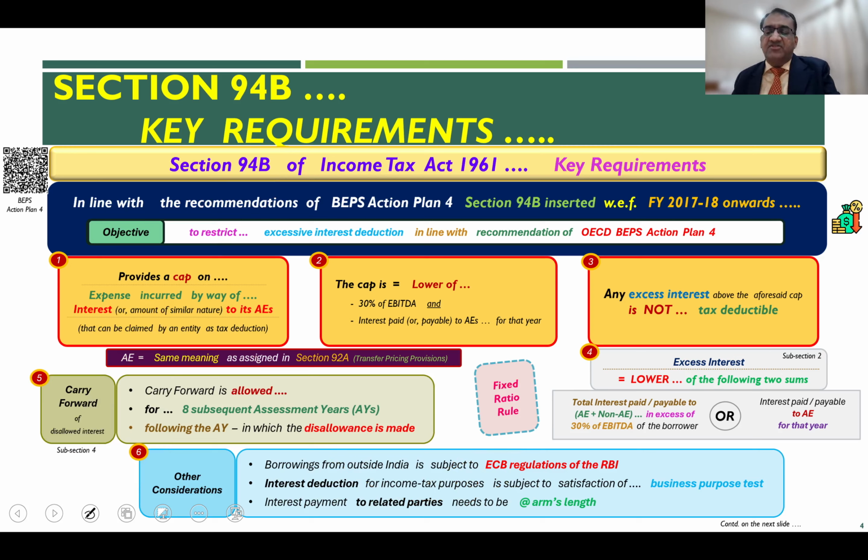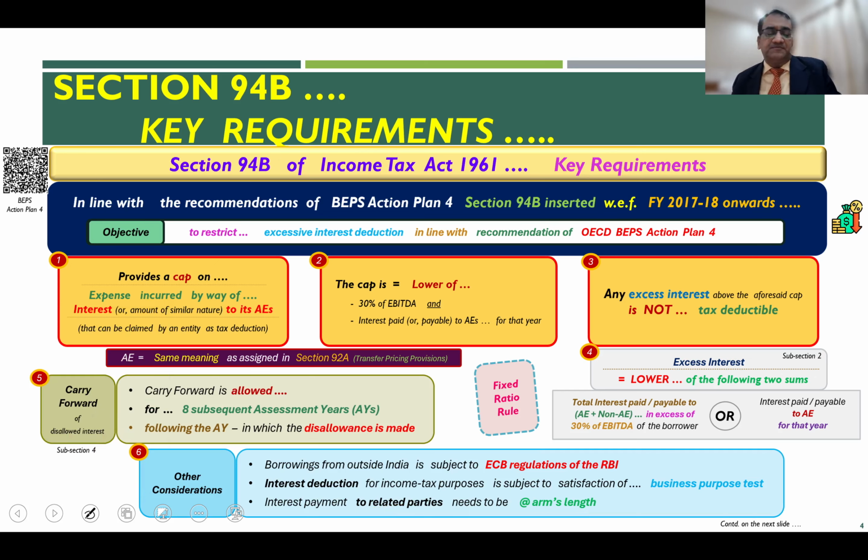And of course, the interest deductibility will also be governed by other considerations, not necessarily from the Income Tax Act, but maybe from, for example, ECB regulations by RBI. Obviously, the interest deduction will continue to be governed by other regulatory provisions as well. Likewise, the business purpose test for the borrowing is also important, to see that this interest deduction meets that business purpose test. And if you are making payment to related parties, of course, the payment should be at arm's length. These are the other ancillary considerations which should also be looked at apart from what Section 94B says.